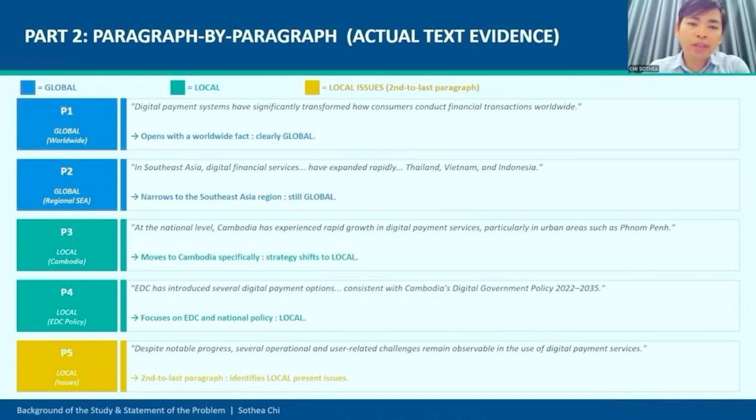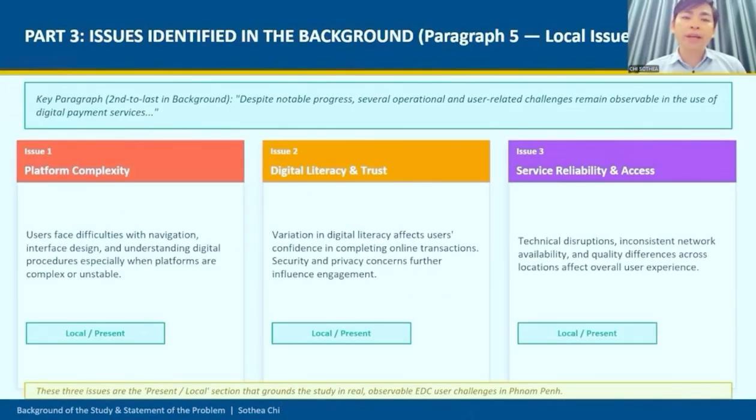Paragraph 5 is about the local. It is the issue paragraph. It begins with the sentence, Despite notable progress, several operational and user-related challenges remain observable. This is the second to last paragraph that identifies the local present issues. As you can see, each paragraph consistently moves from the global down to the local, proving the strategy is used through the entire background of the study. Now let me focus specifically on paragraph 5, which is the second to last paragraph of the background. This is where the issues are clearly identified.